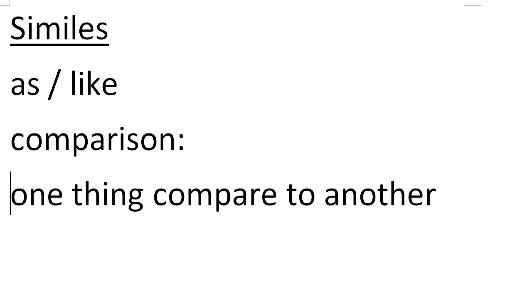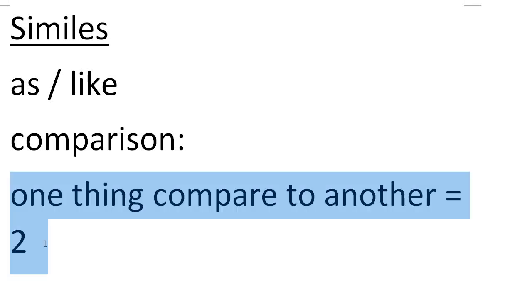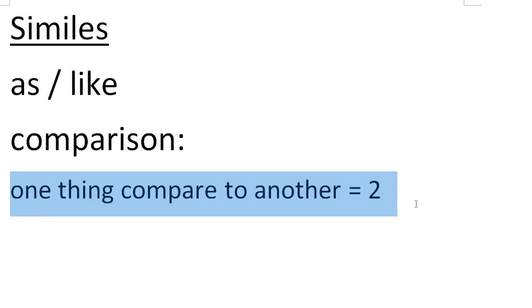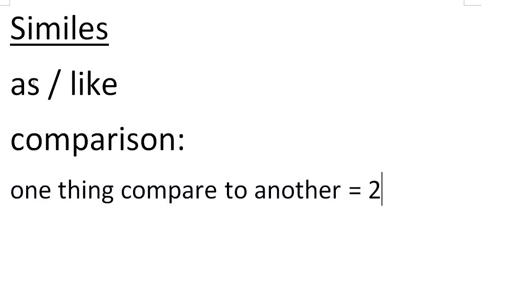So there has to be two things, two nouns or two ideas, that will equal two things that are compared to each other. So it's a comparison, and it has to use as and like.